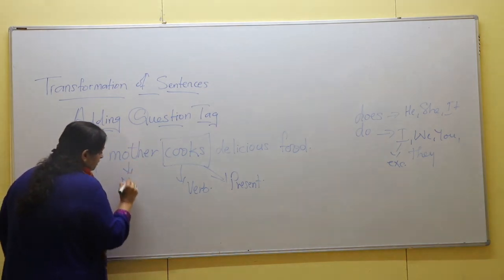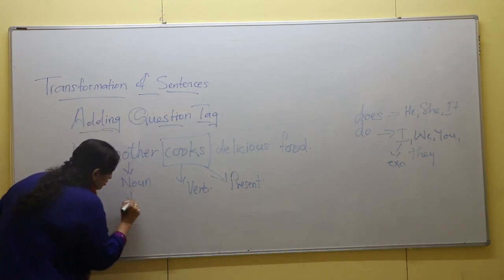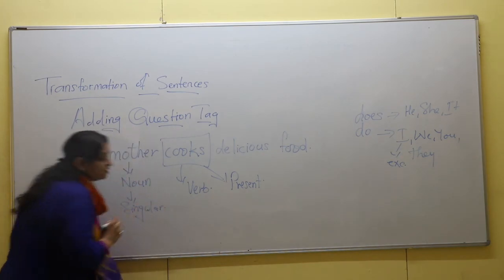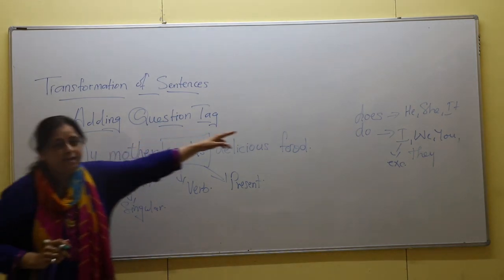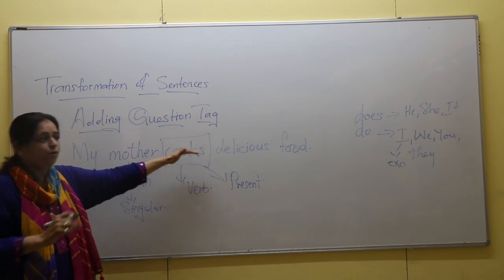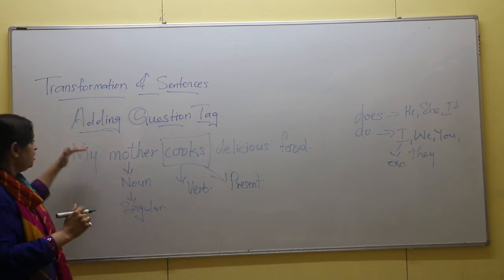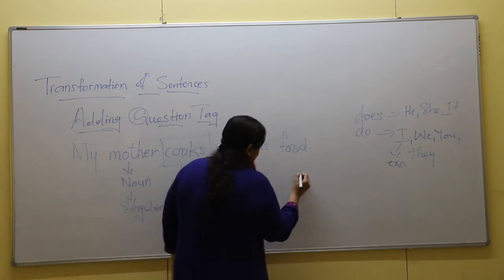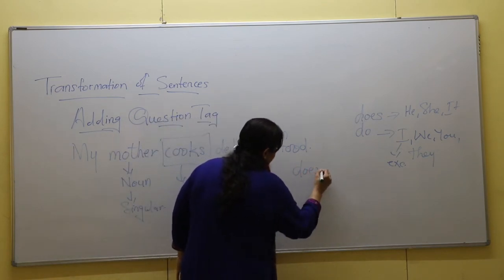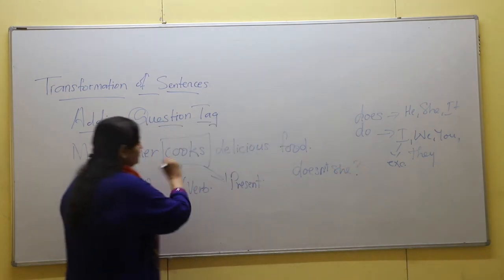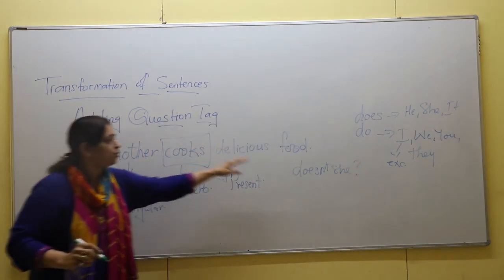Mother is the noun and it is in the singular form. So we will be applying does. And as the sentence is in the affirmative form, your question tag will be, my mother cooks delicious food, doesn't she.